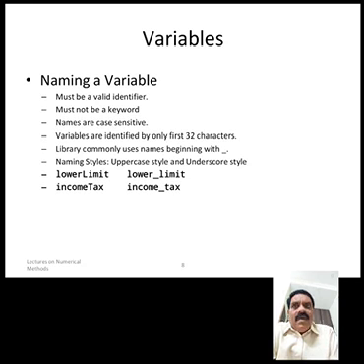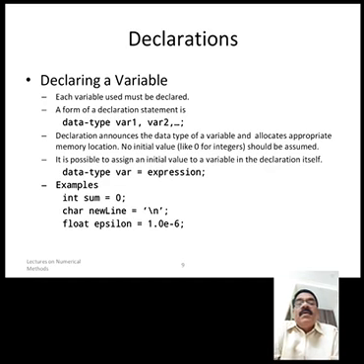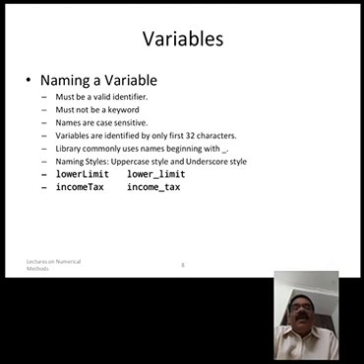Variable name: a variable must be a valid identifier. That means the name must be related. It must not be a keyword. As I told previously, reserved words should not be the variable name. Reserved words are different, and identifiers, the variable names, are different.